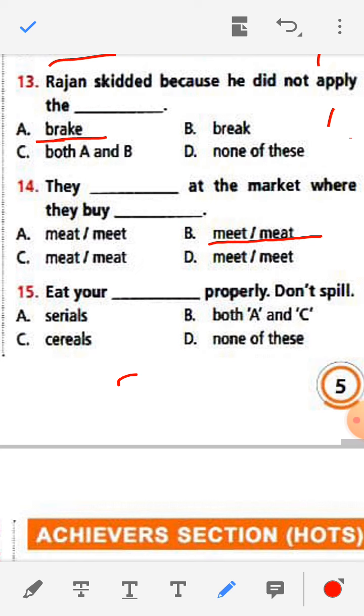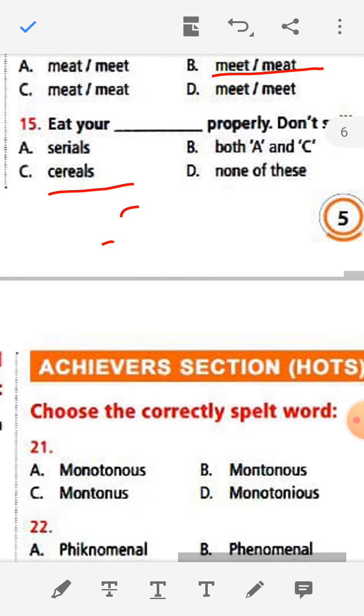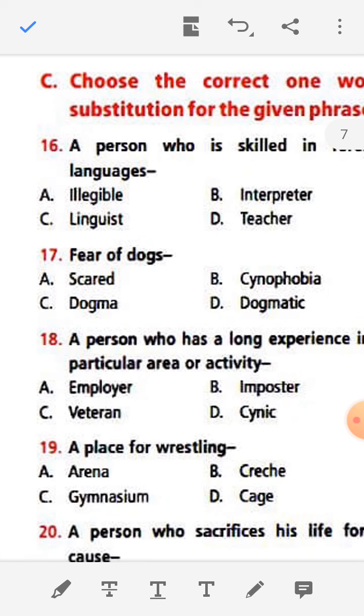B is both A and C, no. C-E-R-E-A-L-S, cereals, means a liquid type of food, mostly kids have it. So here the answer is C, cereals. Next we will go to the next question.